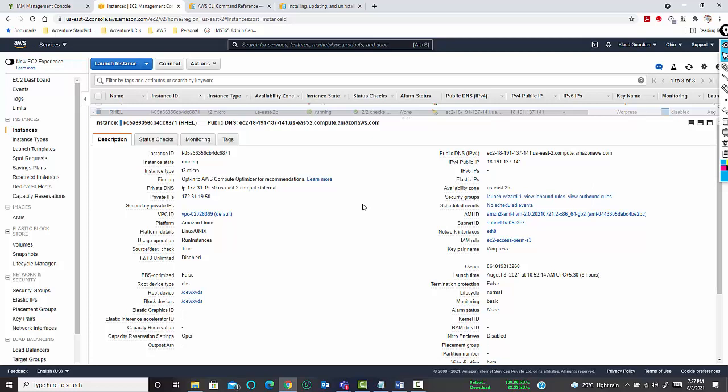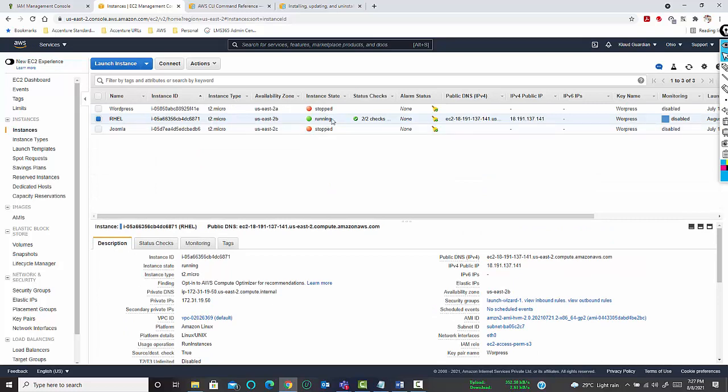Abhijit here, one question: in this case, as you have shown, can we add this kind of IAM role when an EC2 instance is already in running state? Yes, you can see that the EC2 instance is in running state, and I have attached the permission. And the sweetness of AWS is that you don't need to restart this particular instance in order to get this policy applied. Once you attach this particular IAM role, this policy is automatically applied to all the applications, all the websites, all the databases which are stored under this EC2 instance.